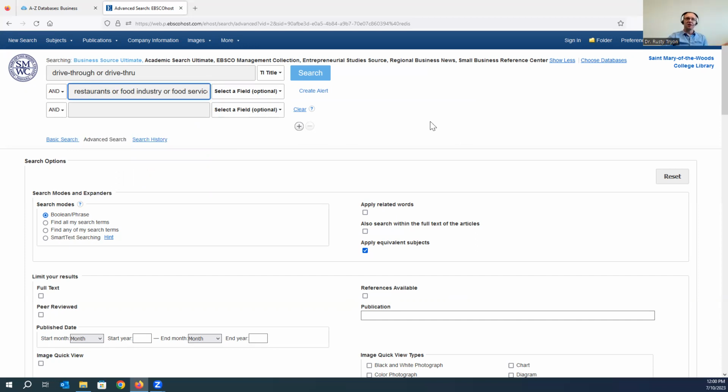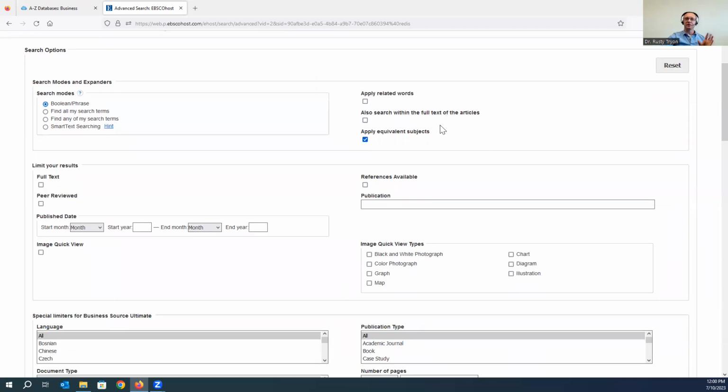So as long as the search term drive-through shows up somewhere in the title of that article and it has something to do with restaurants or the food industry, then that's what I'm going to accept. Knowing that you're looking for innovative uses of drive-throughs, what we want to do in this search is limit